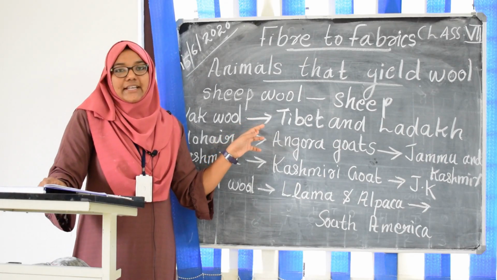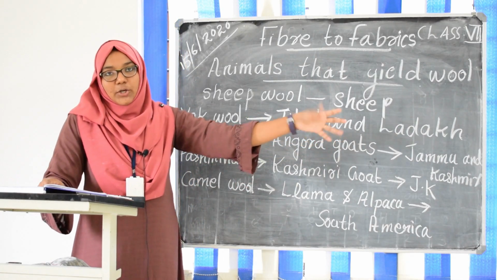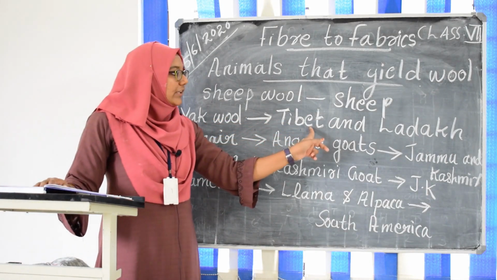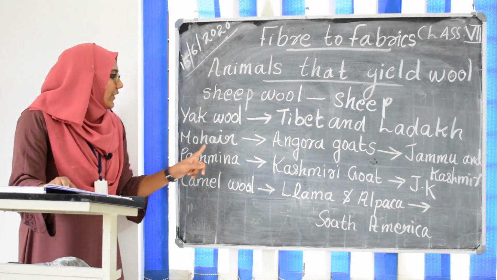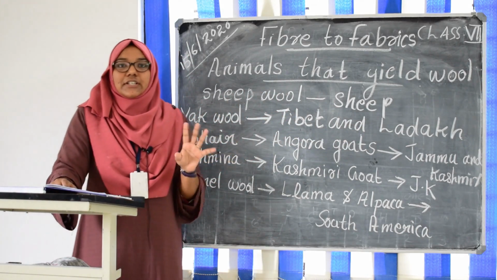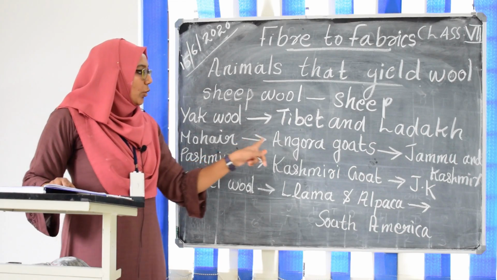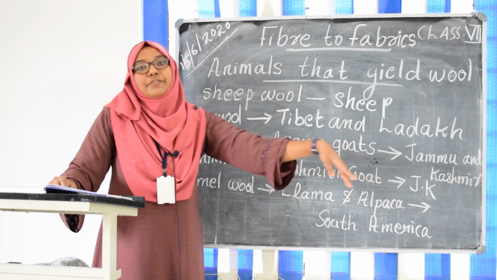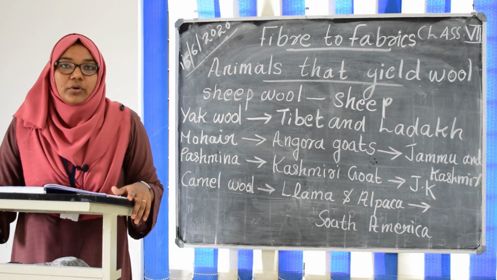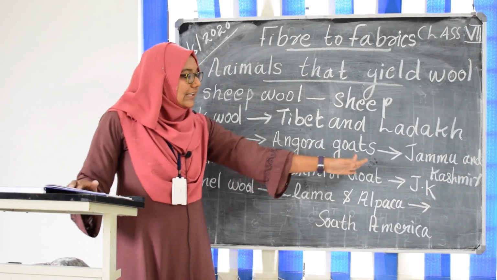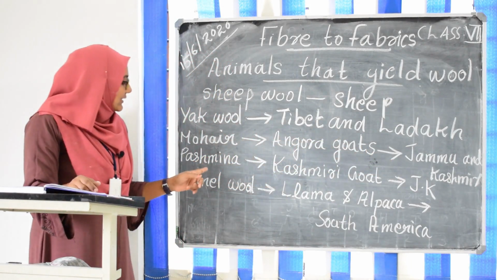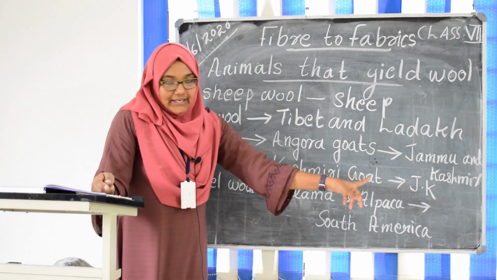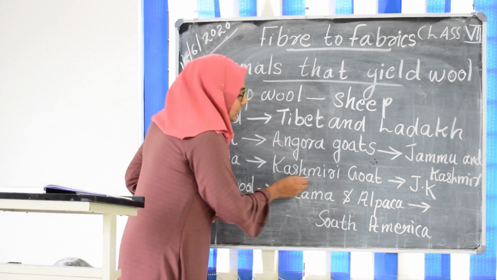Then the next is yak wool. Yak wool is mainly found in Tibet and Ladakh. It is obtained from yak. And the next one is mohair. Mohair is a special type of wool which can be obtained only from Angora goats. It can be found in the hilly regions of Jammu and Kashmir. And the next one is Pashmina.